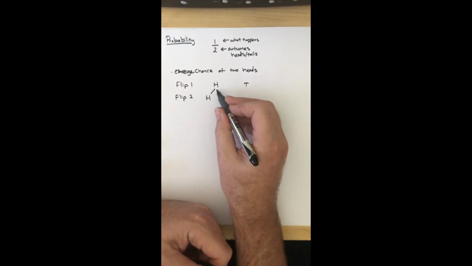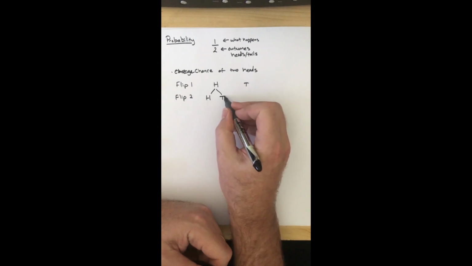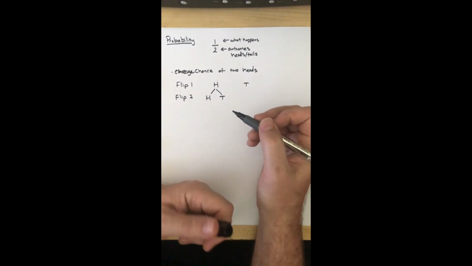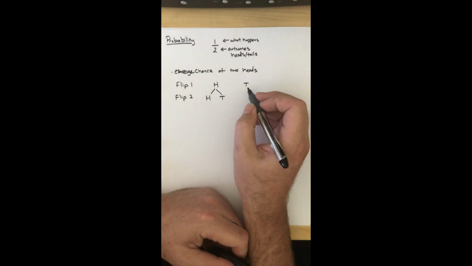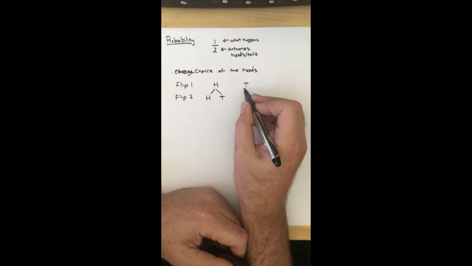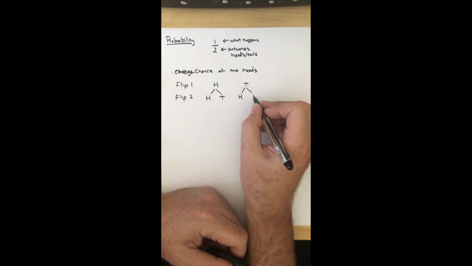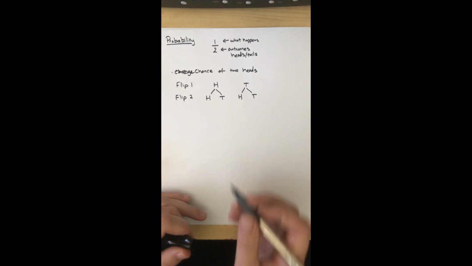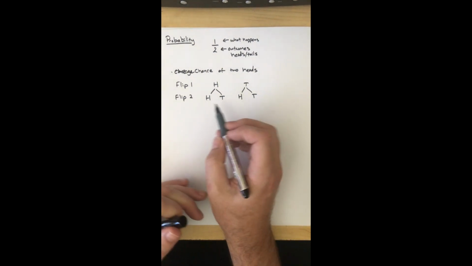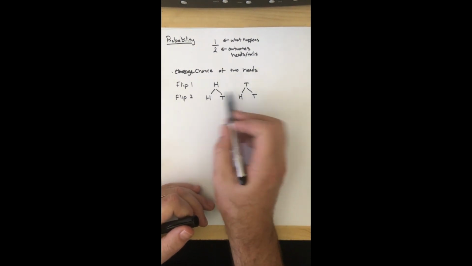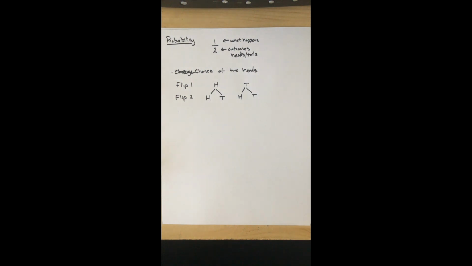I got two heads, but I could have also gotten tails on that second flip and had heads, tails. If I had gotten tails for the first flip, well, on my second flip I could have got heads, or I would have got tails. So when I flip the coin two times, instead of there being two outcomes, I now have four.